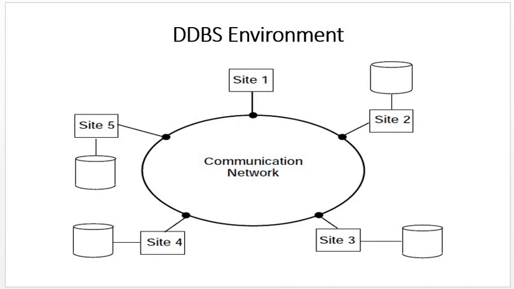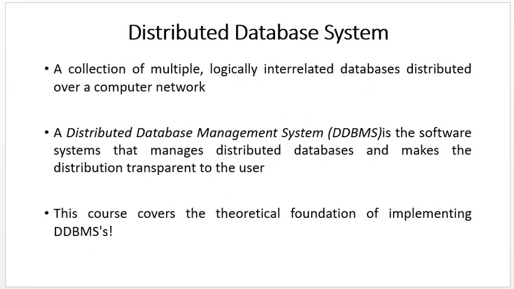So what does the definition say? A collection of multiple, and in the figure you can see there are 5 sites, so multiple logically unrelated databases. It is not compulsory that the 5 sites have the same fundamental and same purpose. Site 1 can be made for the customer, site 2 can be made for the sale, site 3 can be made for selling, buying, whatever. They are unrelated databases, but distributed over a common computer network.